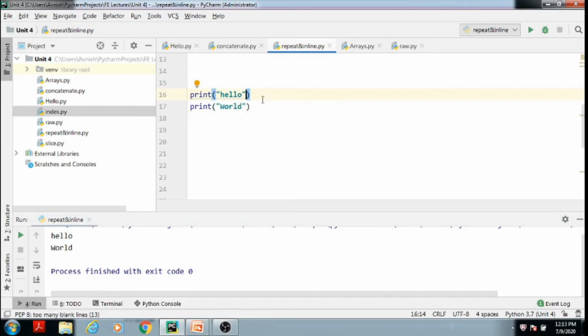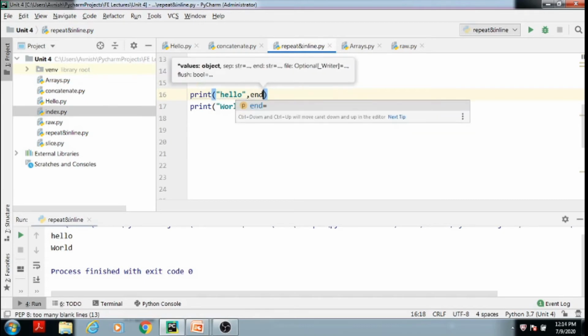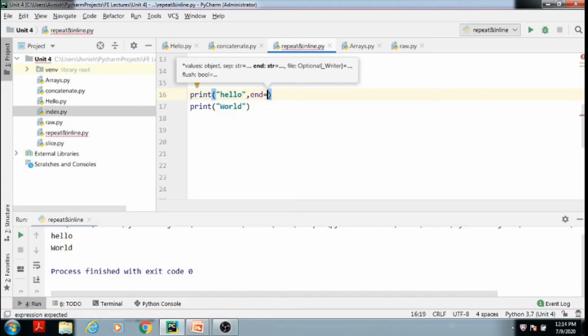In the first print statement, add a comma, then the end argument equal to two double quotes. Now we will run this code. You will find that this hello word is combined in a single line.